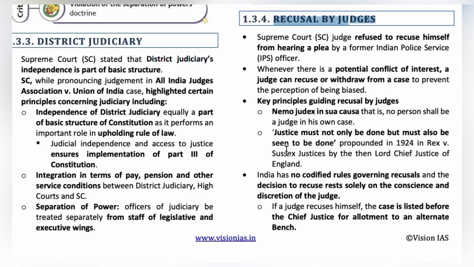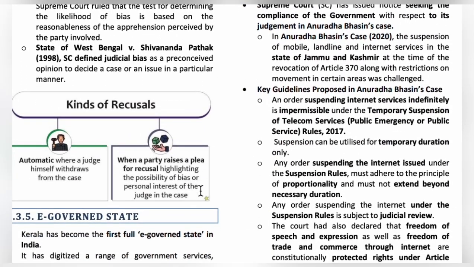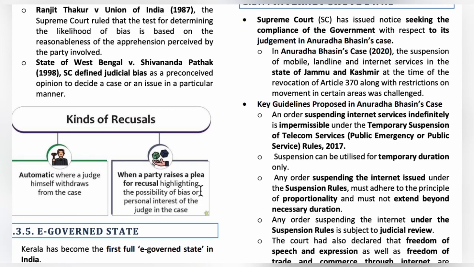Now coming to the topic, recuse means to disqualify oneself as a judge in a particular case. So there are two types of recusals. One is automatic recusal, that means when a judge automatically recuses himself, and the other type is when others plead to recuse the judge due to personal bias or any other reason. So in this case, Sanjeev Bhatt asked to recuse Judge M.R. Shah in order to submit additional evidence regarding the 1990 custodial death case.